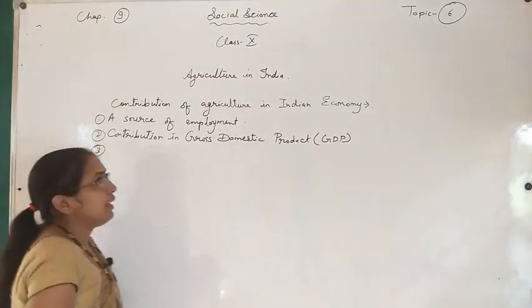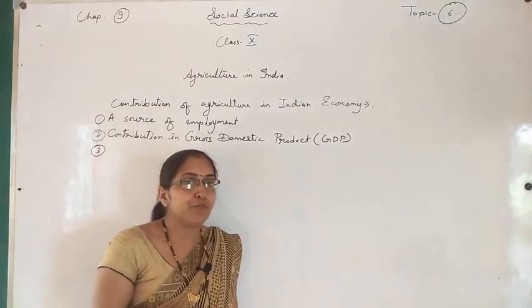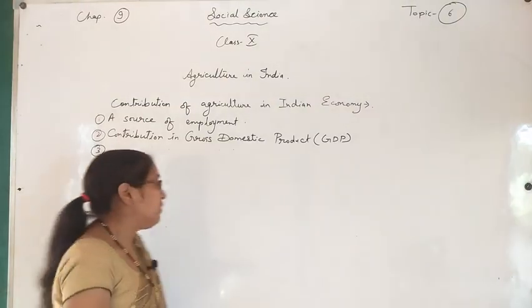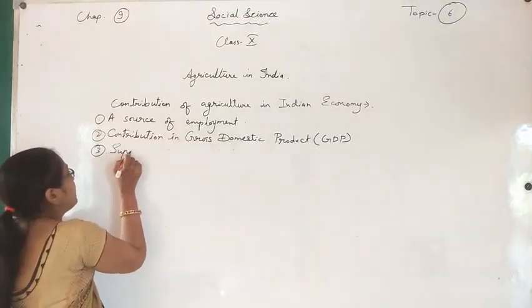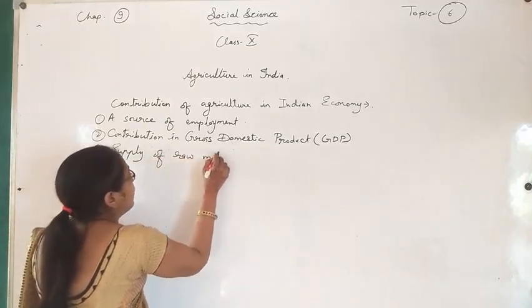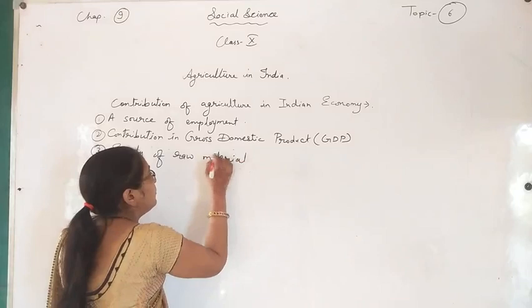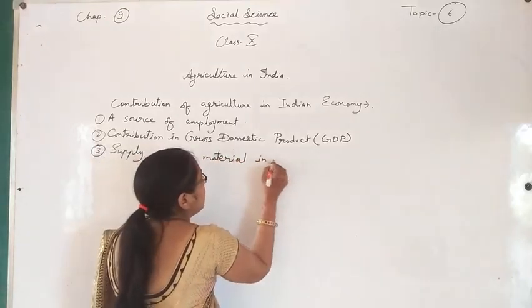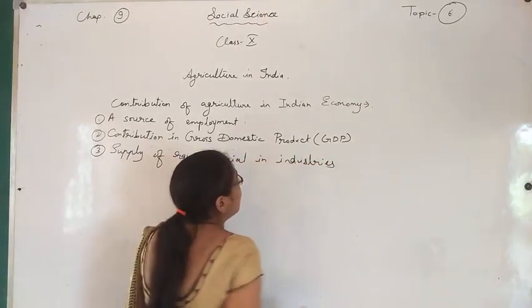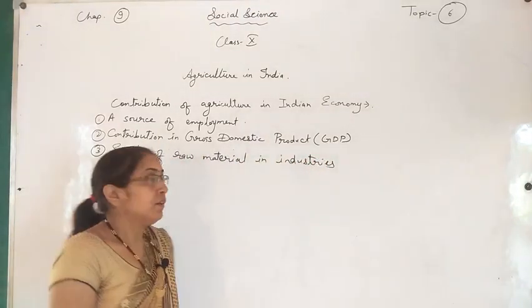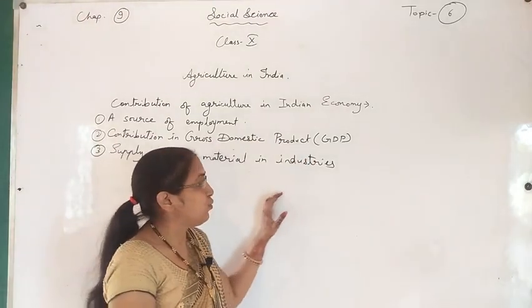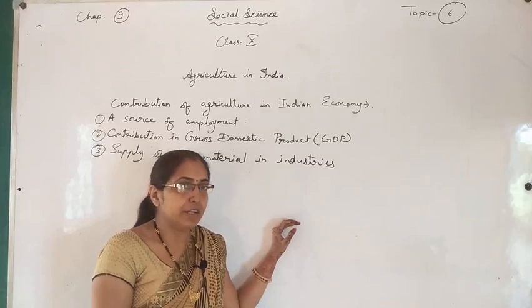Agriculture provides different types of products which we can use in industries: supply of raw material in industries. Agriculture provides different types of materials which can be used in industries as raw material.